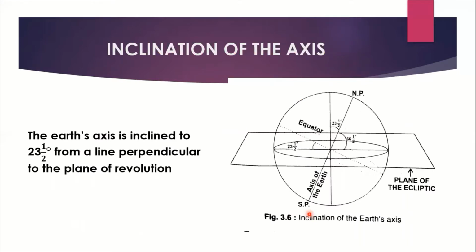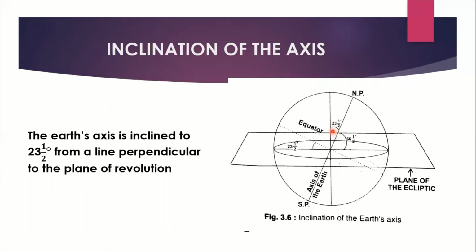So before that, we have to understand that the Earth's axis is inclined, or tilted, to the North Pole. That angle is 23.5 degrees, and this also I have explained in the previous video. More explanation you will get there. Here I will once again tell how it is. See, this is the plane of ecliptic or the plane of revolution. So the Earth's axis is making an angle of 66.5 degrees, and it is inclined 23.5 degrees.